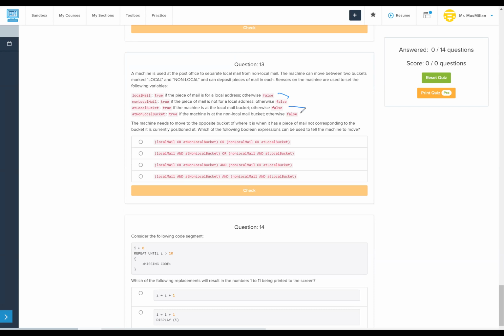So which of these will tell it to move? Local mail or at non-local bucket, or non-local mail or at local bucket. I think so.